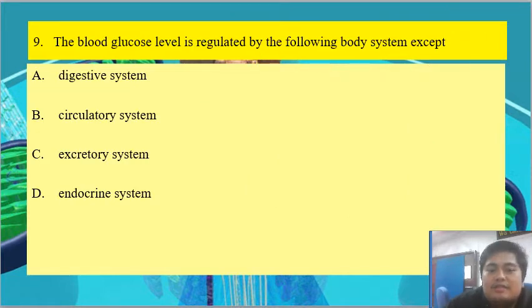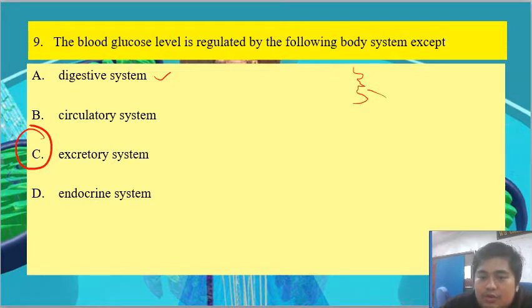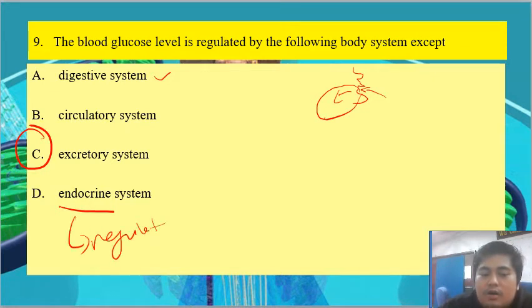The blood glucose level is regulated by the following body systems except the excretory system. The digestive system is involved since we consume food. So it starts off with the mouth. As we consume food inside our mouth, the digestive system is involved. As for the circulatory system, since our blood glucose is carried in our circulatory system, and our endocrine system will regulate our hormones.